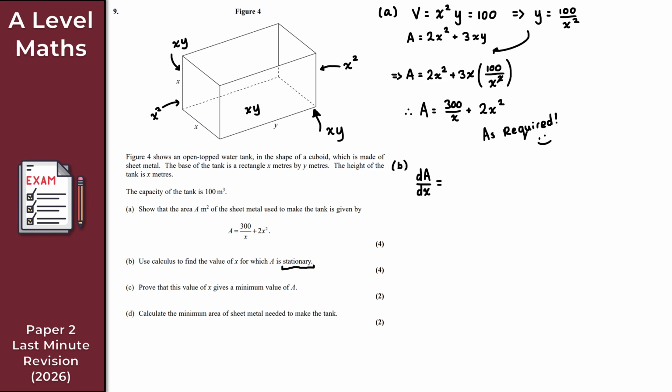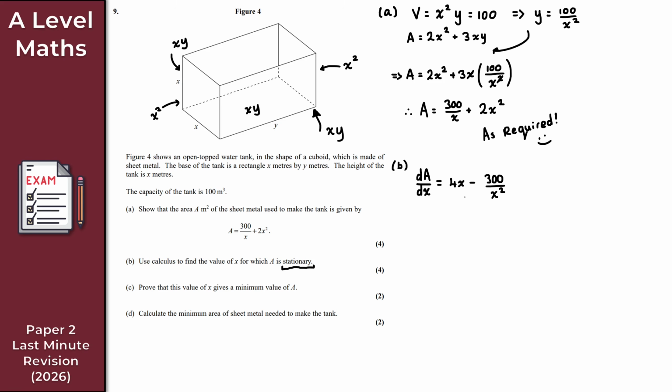There's 300 over x. You might find that easier to write as 300x to the minus 1. So that would be minus 300x to the minus 2, or minus 300 over x squared. And then the 2x squared here, that's simply 4x. So what I get here is 4x minus 300 over x squared.